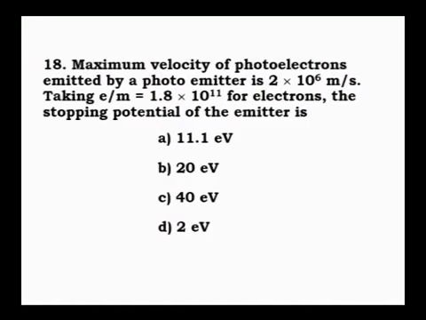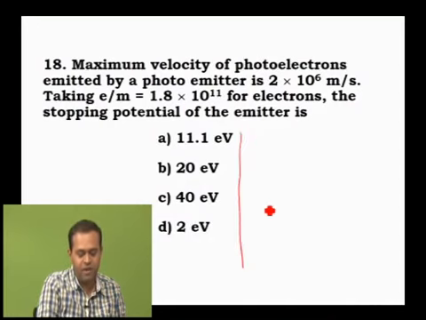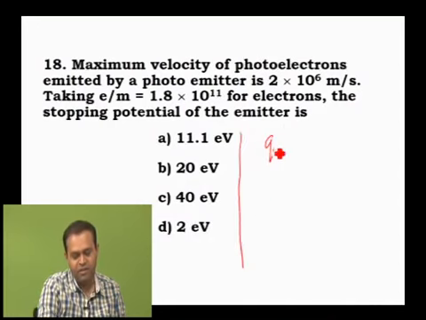Okay, now next is: the maximum velocity of photoelectrons emitted by a photoemitter is 2 × 10⁶. Taking e by m is equal to 1.8 × 10⁻11, find the stopping potential of the emitter. Already one formula I told you. Whenever a charged particle Q is accelerated through a potential difference V, then we can write Q into V is equal to half into m into v square.